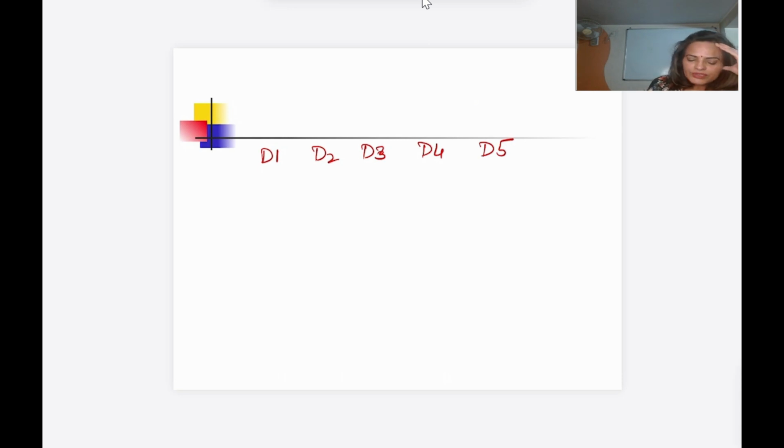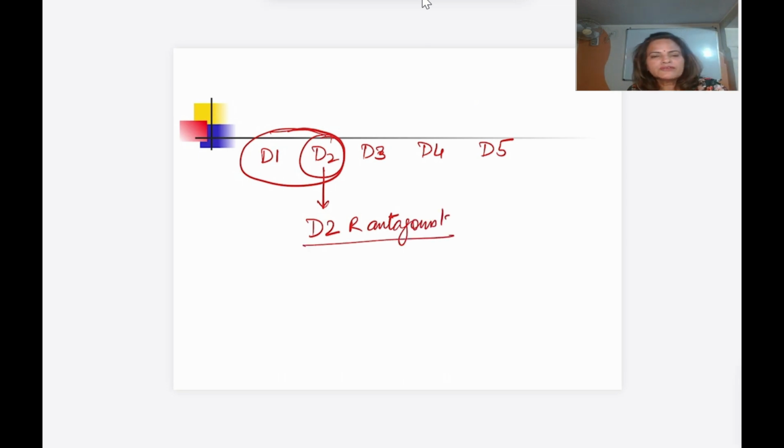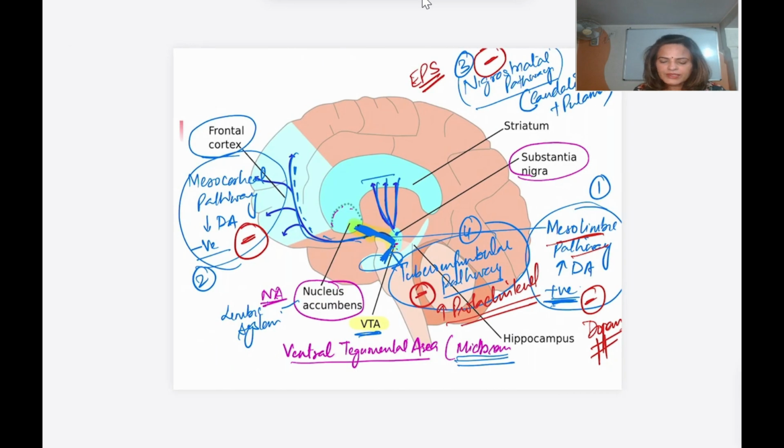But the antipsychotic drugs are related to the D1 and D2 receptors, and mainly clinically relevant is the D2 receptor. So antipsychotic drugs, especially the first generation antipsychotic drugs, act by blocking this D2 receptor, as antagonists, right?